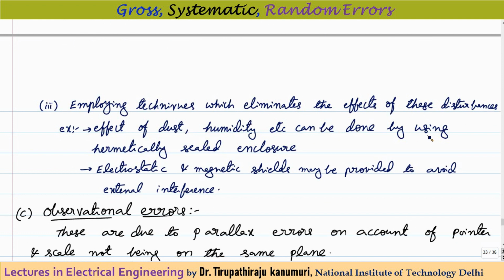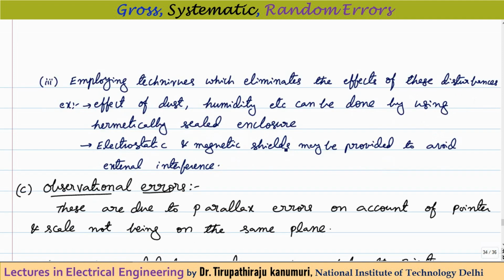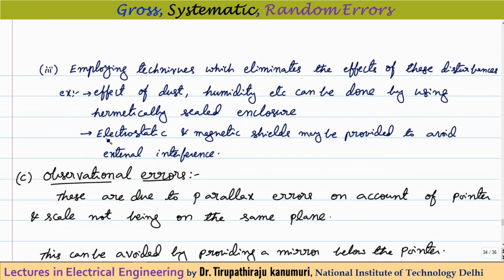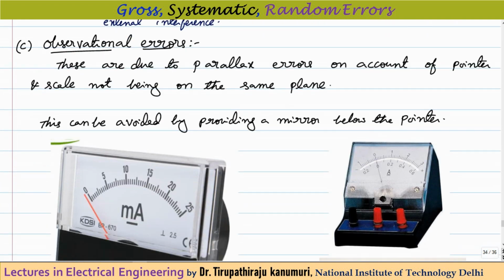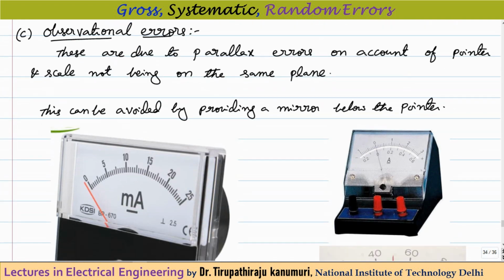These factors can be eliminated by properly sealing your meter. That means hermetically sealing the enclosure. And similarly, we can avoid the effect of this electrostatic and magnetic effects, external field effects, by providing the proper shield for these things. Electrostatic and magnetic shields may be provided to avoid the external interference due to the external fields. So next one is observational errors.